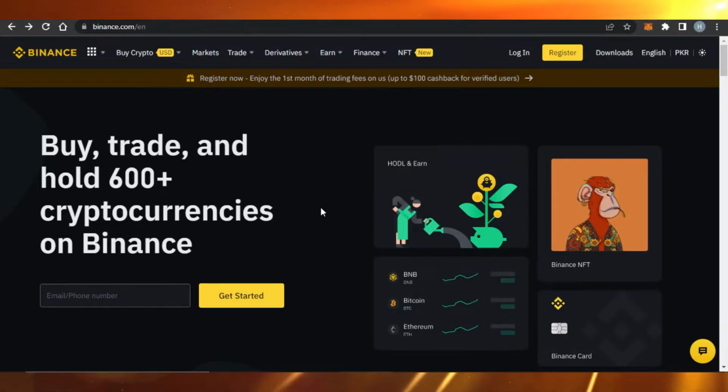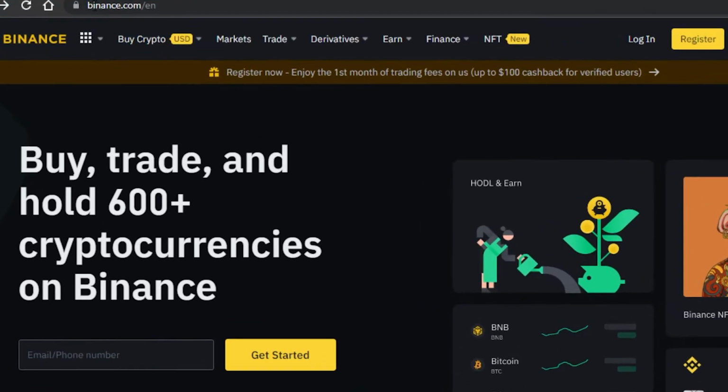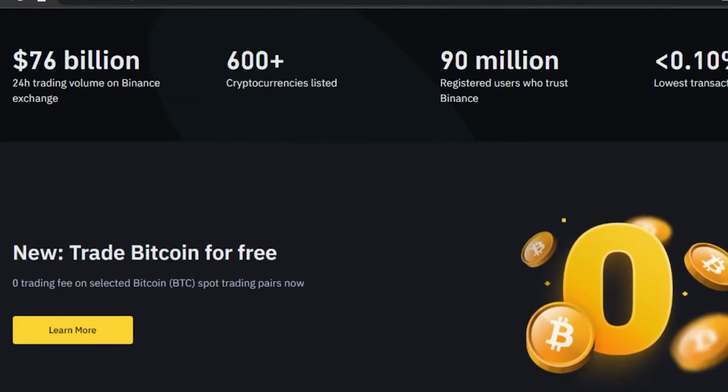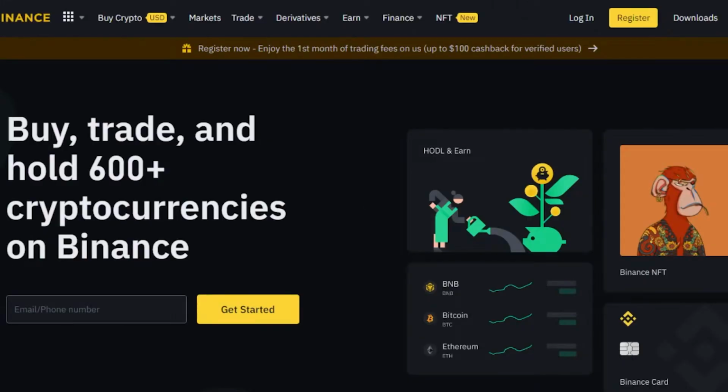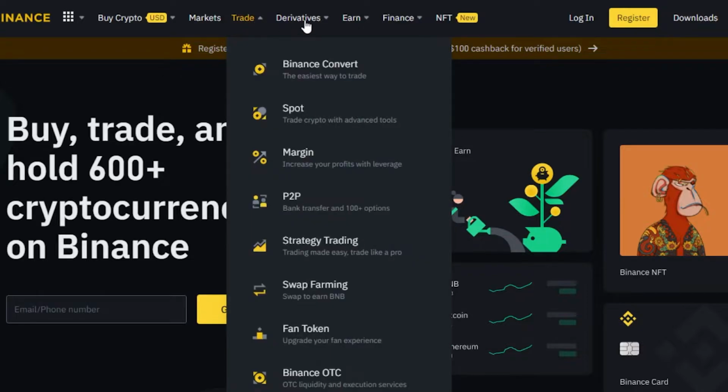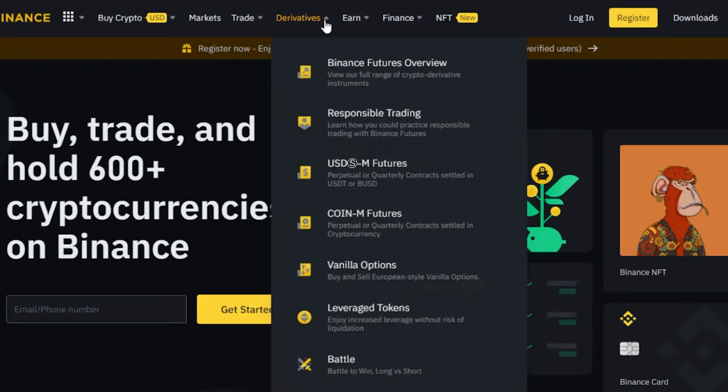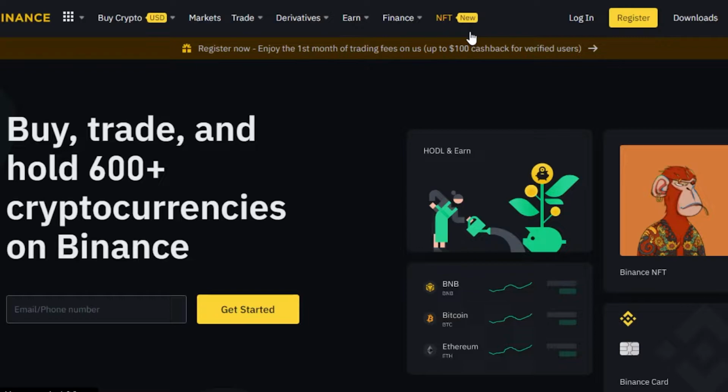So let's get started. First, what you have to do is you will simply go to Binance.com and you will get on this platform right here. Binance is the world's leading crypto platform that allows you to buy, sell, and trade crypto. On Binance, we not only get the selling and buying crypto option, but we can also get different trading options. We have futures trading, derivatives, staking, and an NFT marketplace. Today, we will be focusing on Binance locked staking and we'll check out different tools available.